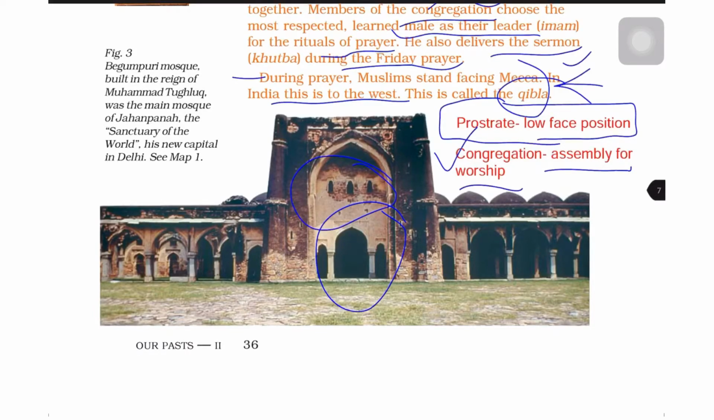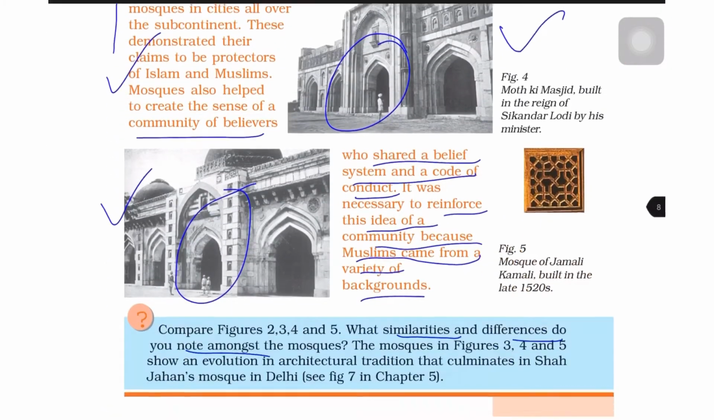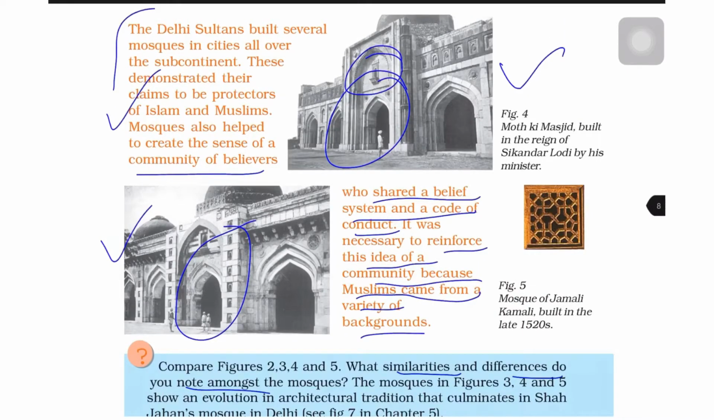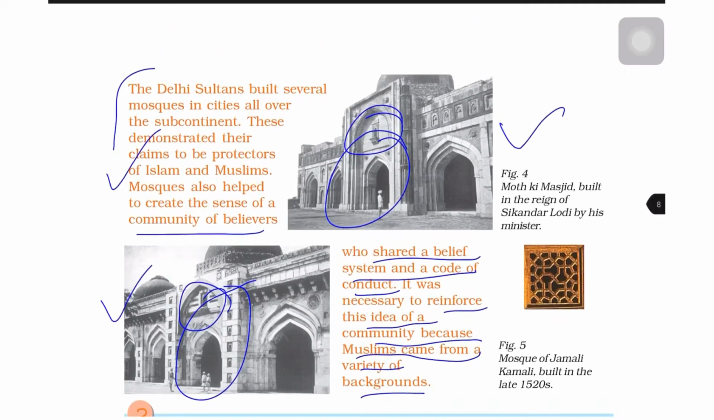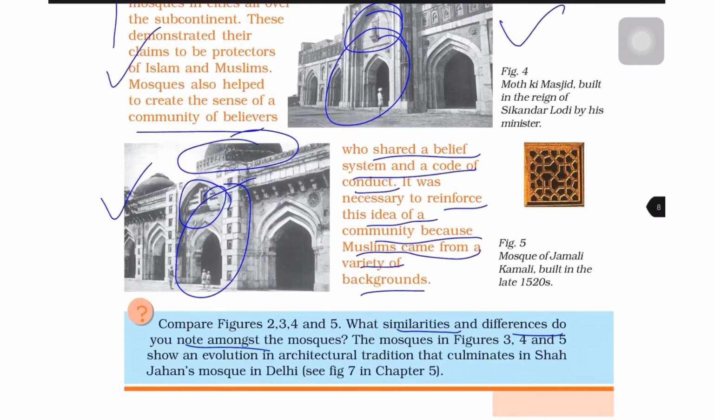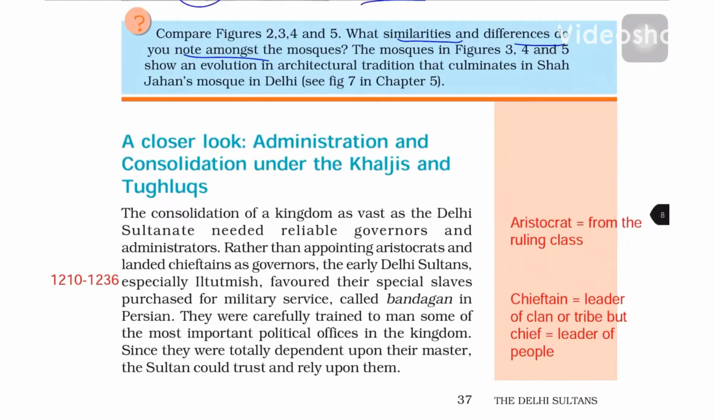Differences, you will find that there are 3 windows in this figure near the entrance gate, but in this figure there is only 1 window. There is also 1 window here. And another difference: there is a surrounding wall on this tomb, but there is no wall on this tomb. Now we will study the administration and consolidation under the Khaljis and Tughlaqs.